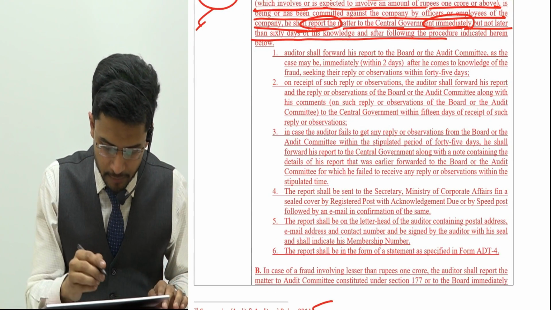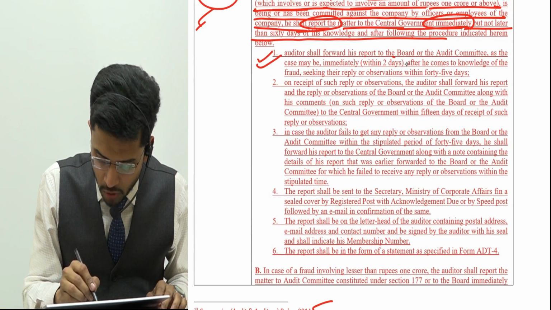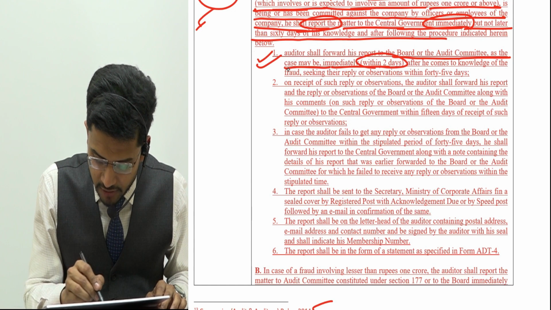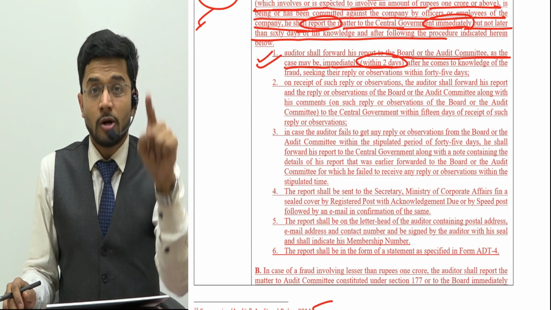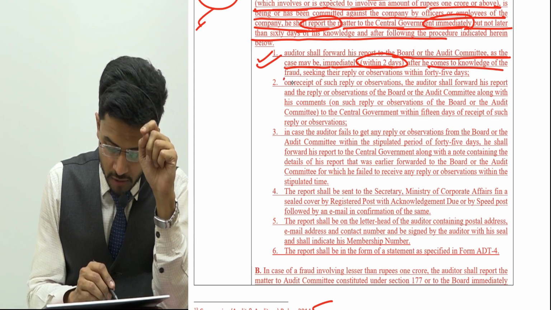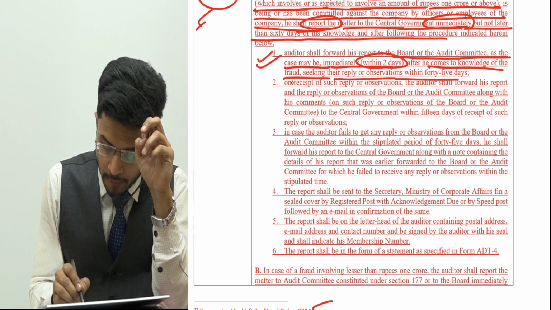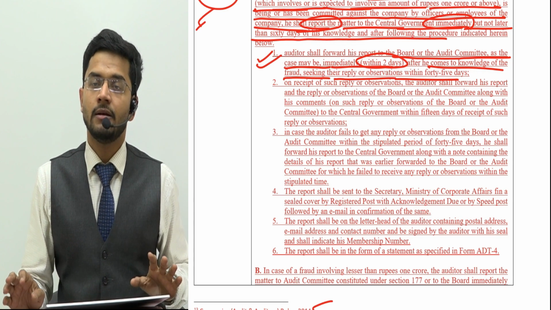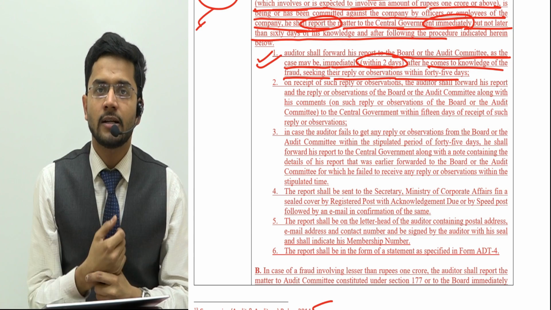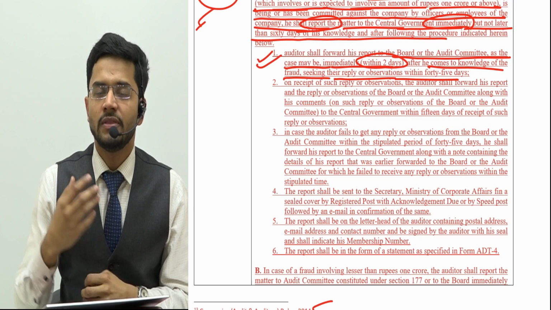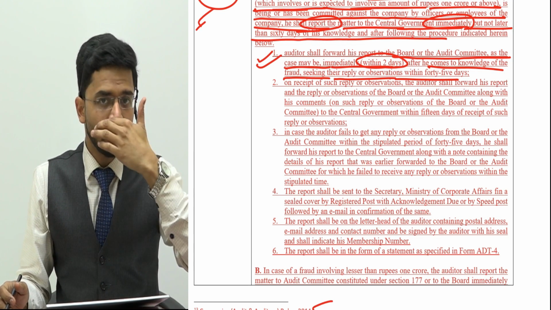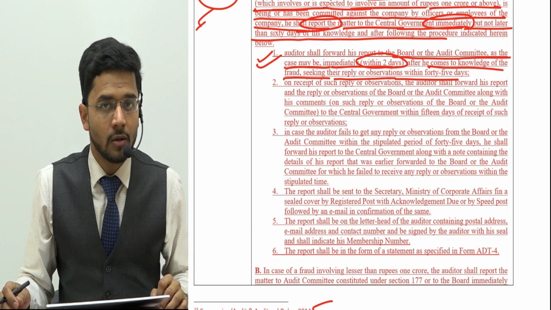The procedure is as under. The auditor shall forward his report to the board or the audit committee, as the case may be, immediately, within 2 days. So the board of directors should be aware of this fraud within 2 days after he comes to know of the fraud, seeking their reply or observations within 45 days. So guys, the first 45 days are to be given to the board of directors to respond on this particular fraud. So you have to wait till the 45th day.